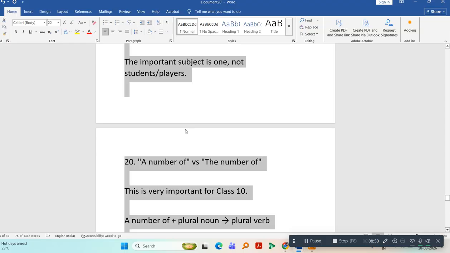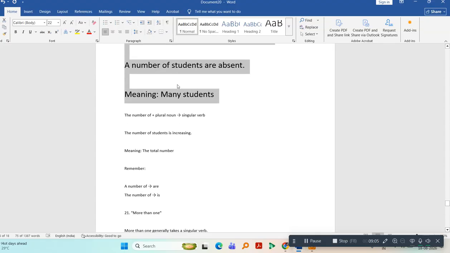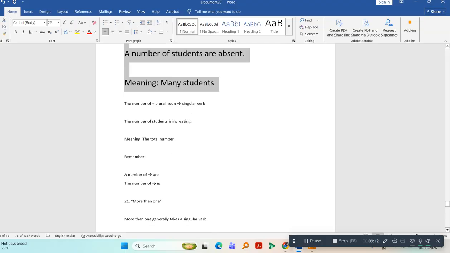A number of versus the number of. This is very important. A number of plus plural noun plus plural verb. A number of students are absent. So when you are saying a number of, then you will use plural verb. A number of students are absent. And if you are mentioning the number, then the number of students is increasing.